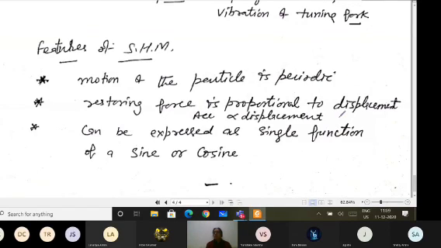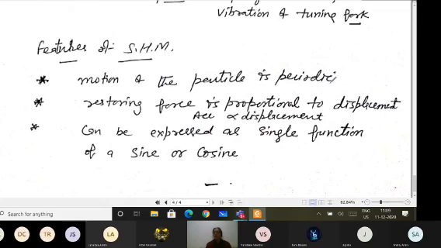The restoring force is proportional to the displacement, and of course acceleration is also proportional to the displacement, and we are able to represent it as a single function of sine or cosine. So these are the features, or the conditions, for the motion to be simple harmonic motion.